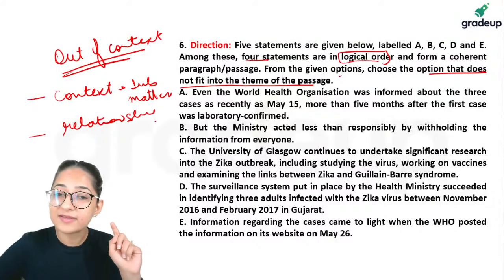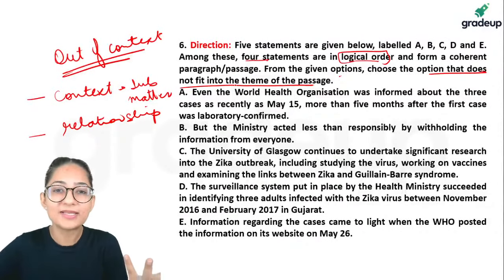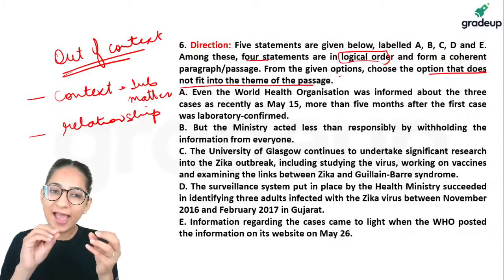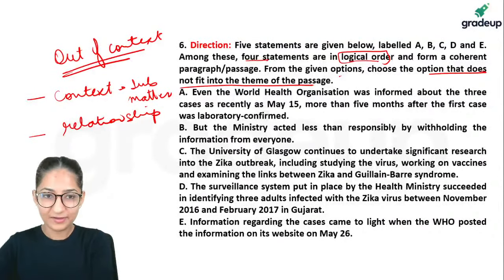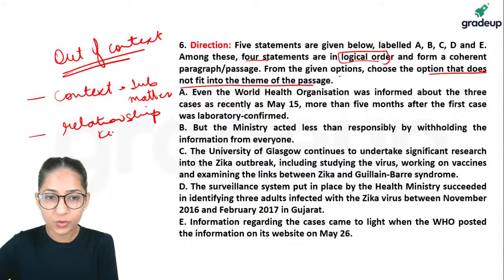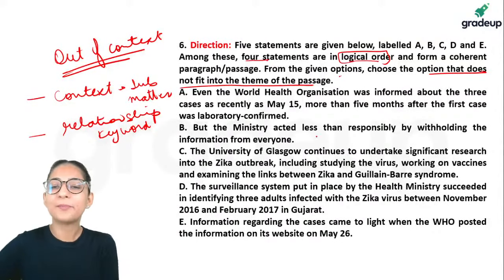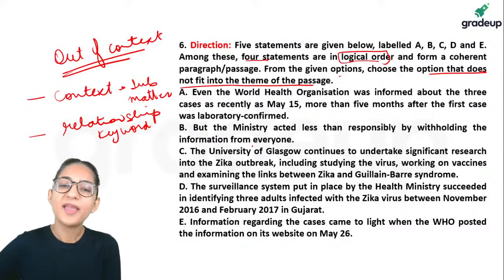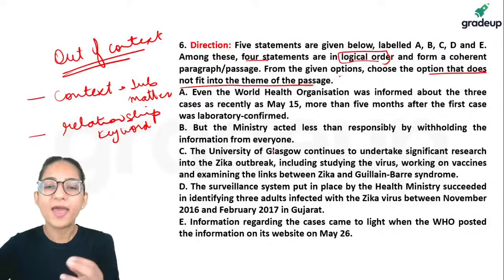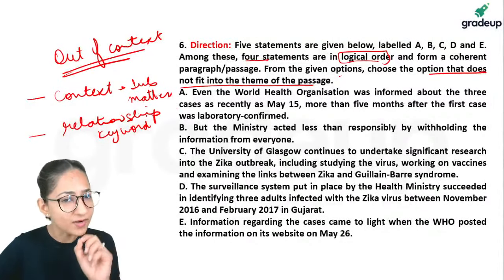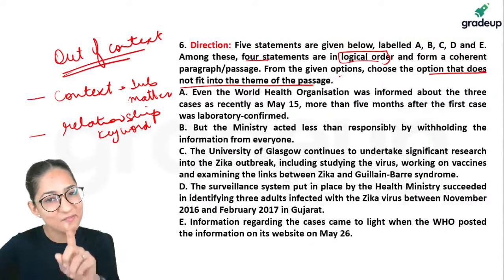Because in these questions, guys, it's very commonly seen that when you have an odd one out sentence, they generally have 2 keywords, right? Not one keyword, but two keywords. So we have to figure out what is the relationship between the two keywords that are mentioned. For example, let's randomly take, they're talking about WHO and they're talking about some virus. So the relationship between these two words. Okay, so we need to check what is the relationship. Is the same relationship maintained throughout?